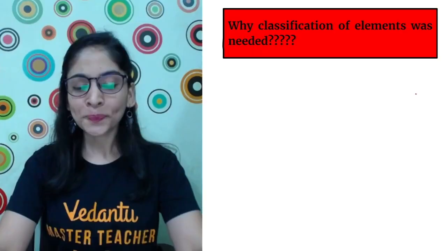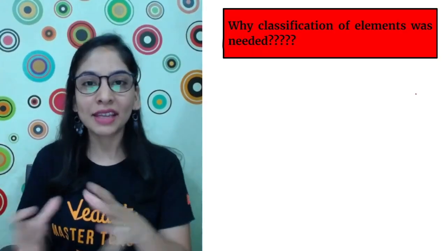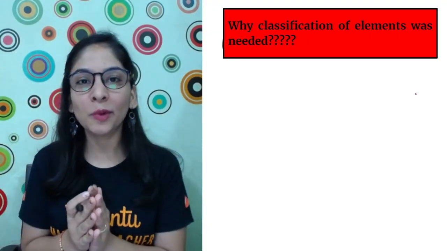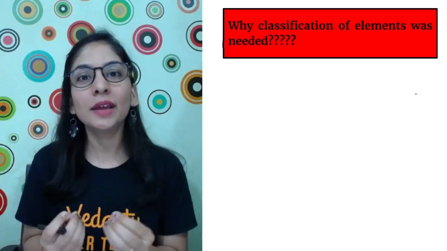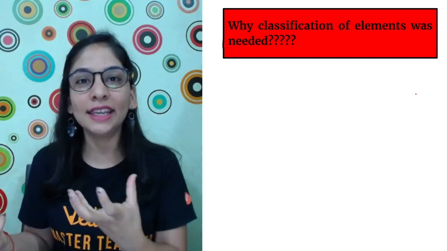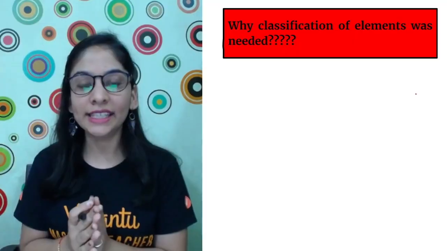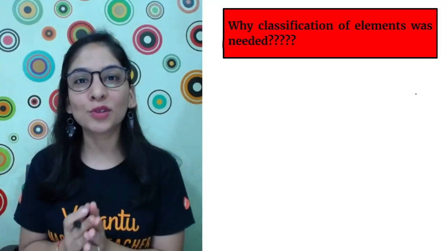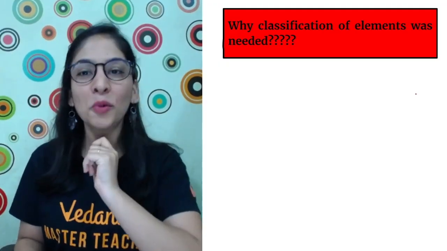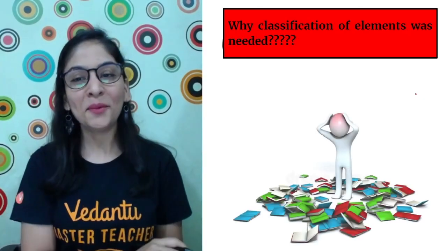So I'm starting this with the very basic question. As ma'am told you, we will talk about so many interesting questions in between. Like, there was a long period of time we were learning the mass of elements absolutely wrong, and how Mendeleev was such a genius and how he evolved the entire table, how he got certain ideas, how we got to know the concept of atomic number. So we'll talk about all the possible things. But first of all, I have a question. Why was classification of elements needed? What do you think about the same?